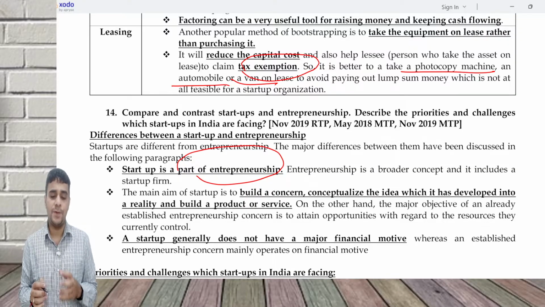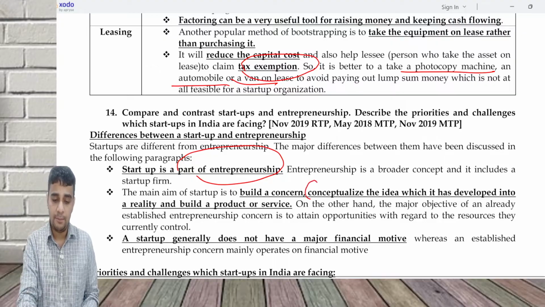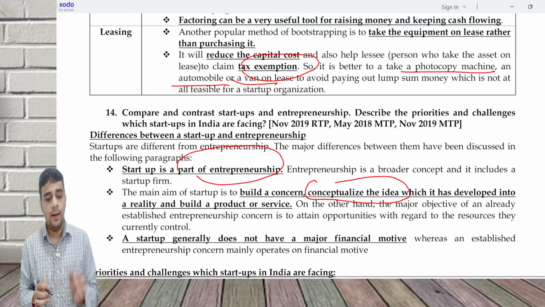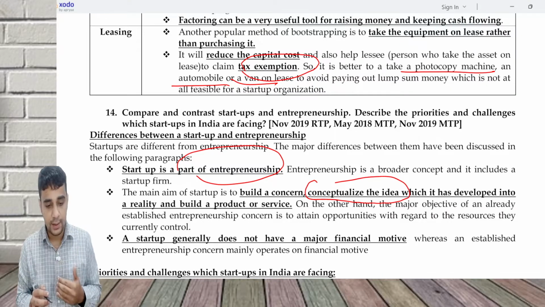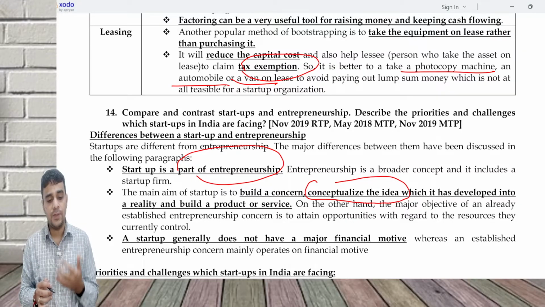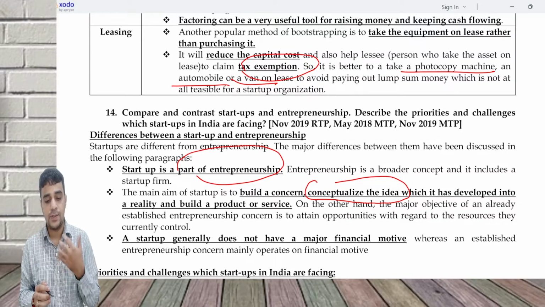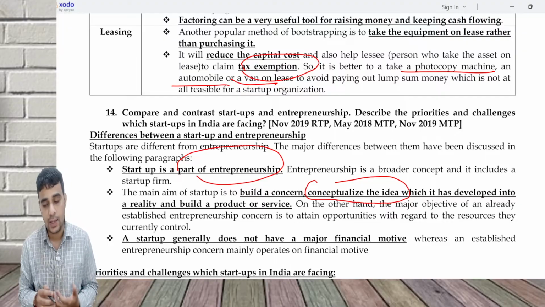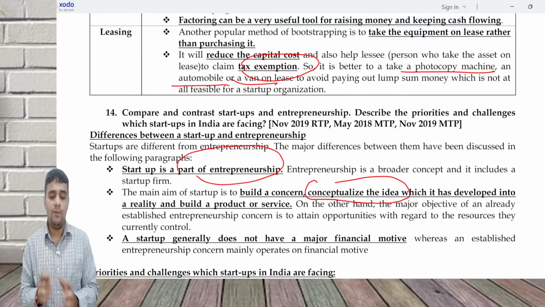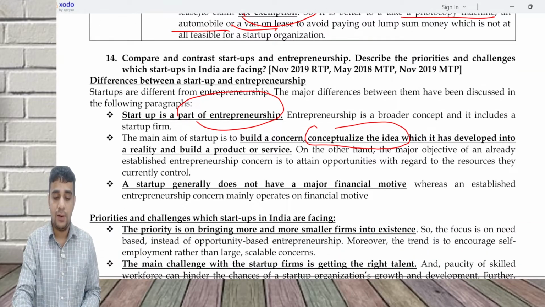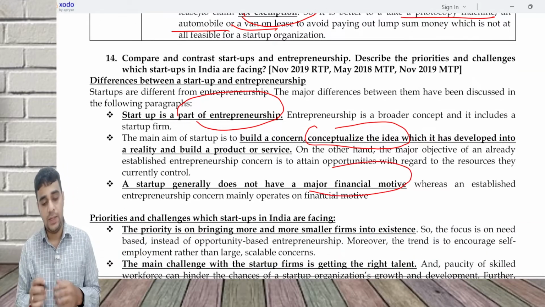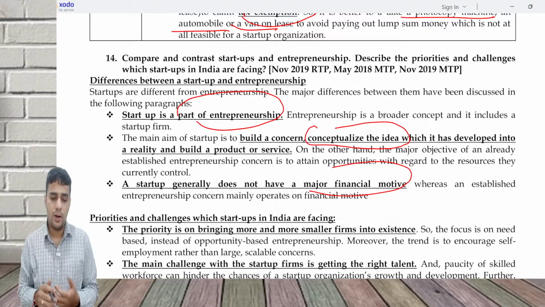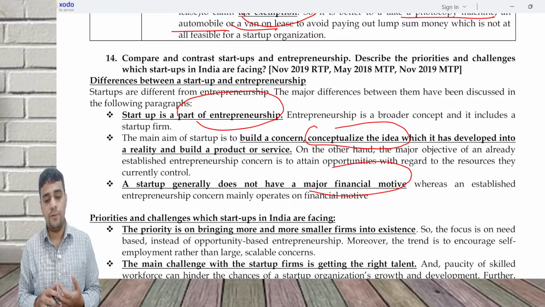The objective of a startup is very simple. It conceptualizes an idea and converts it into a reality. An entrepreneurship firm is where an entrepreneur is trying to attain opportunities with regard to the resources they have. A startup normally will not have any major financial motive as of now. Entrepreneurship concerns mainly operate on a financial motive.